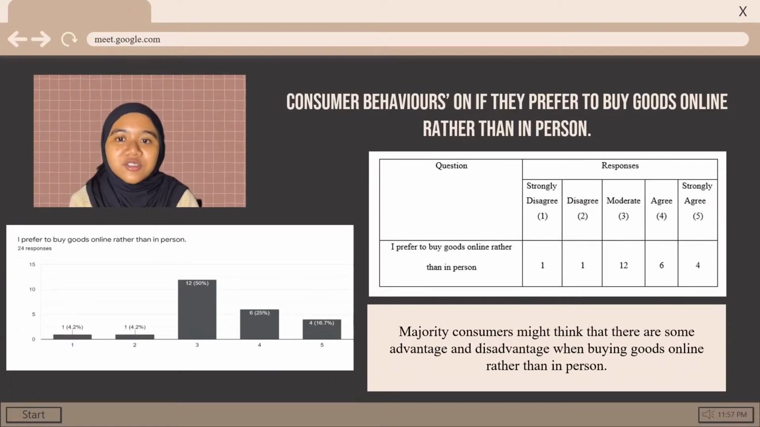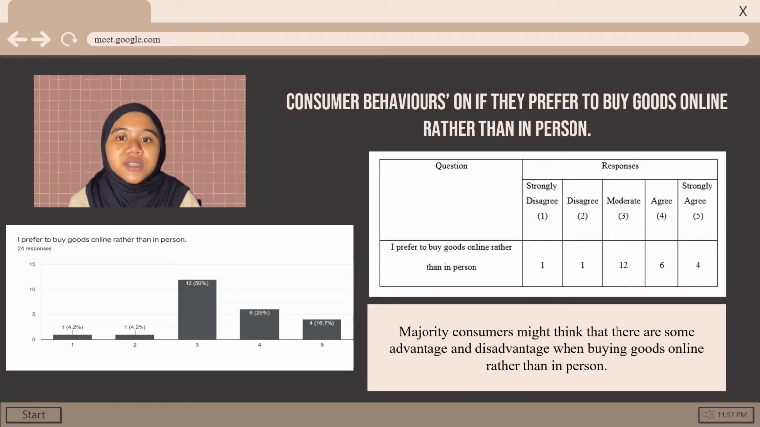Table and diagram show consumer behavior on if they prefer to buy goods online rather than in person. So we can see that most of the respondents choose the moderate option. So we can say that consumers might think that there are some advantages and disadvantages when buying goods online rather than in person. The main advantage of buying goods online is the ease it provides.